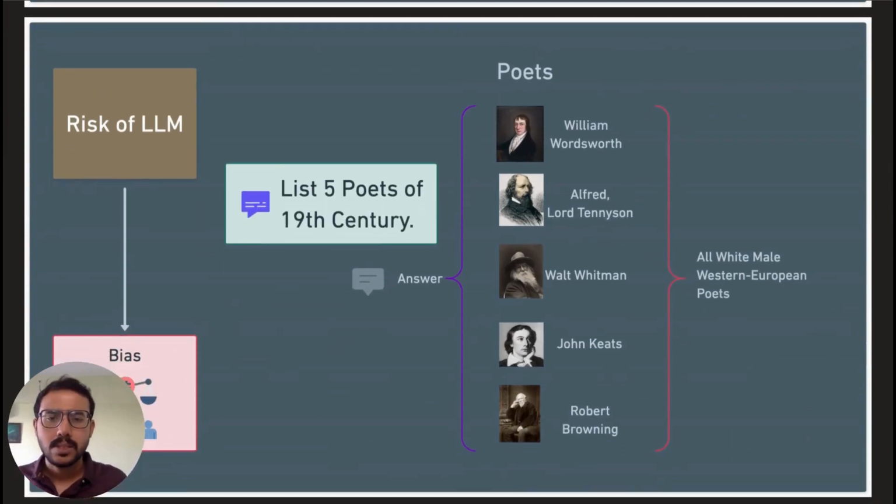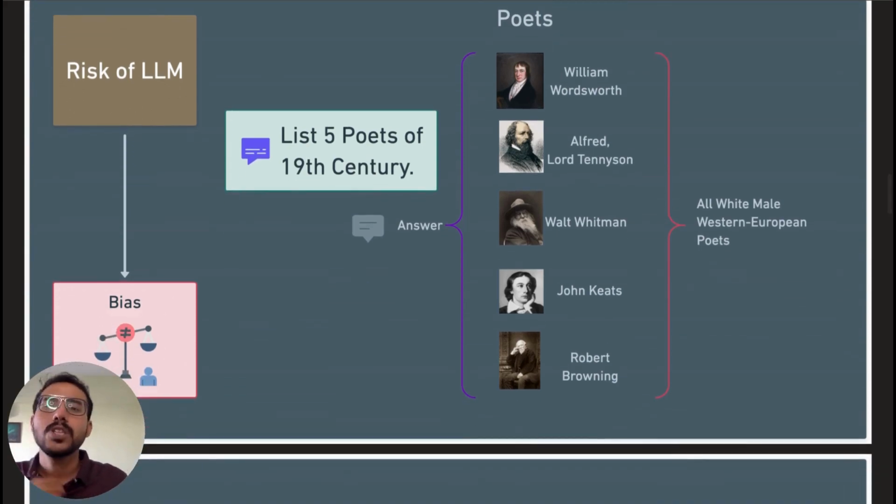Do not be surprised if, let's say I'm asking ChatGPT to list five poets of the 19th century, the output of your query lists only white male Western European poets. Okay, all of these are white male Western European poets. But now I want to see a more representative answer, right? So, how do I get that inclusive list?